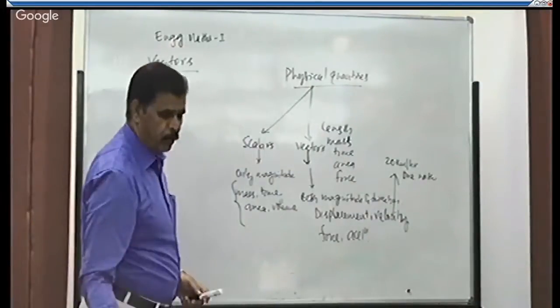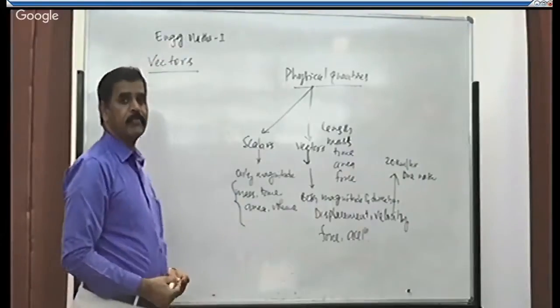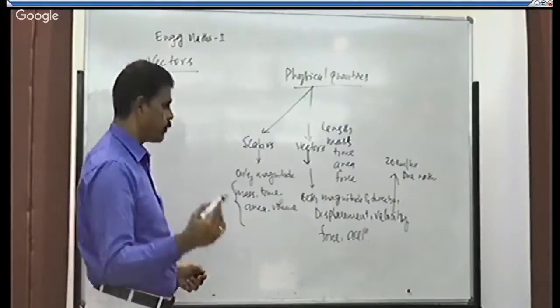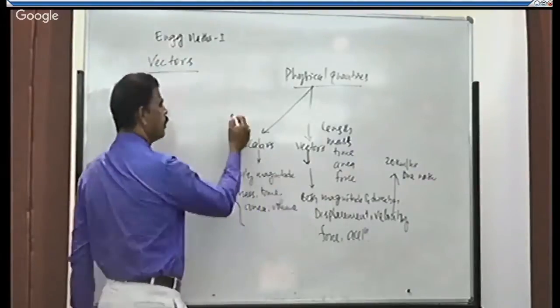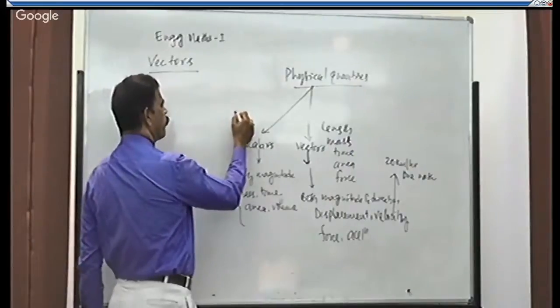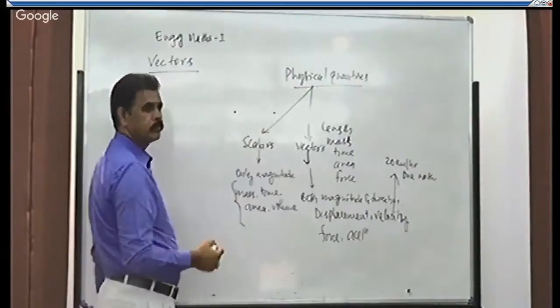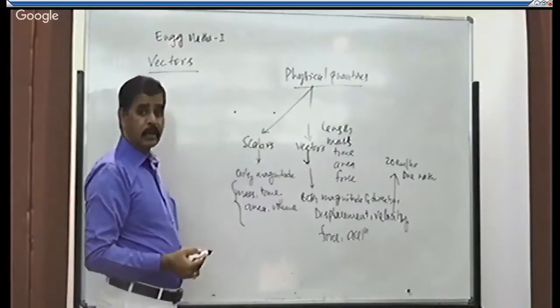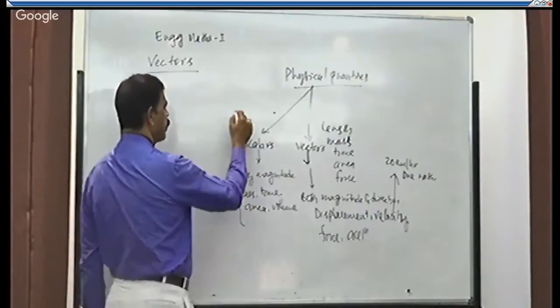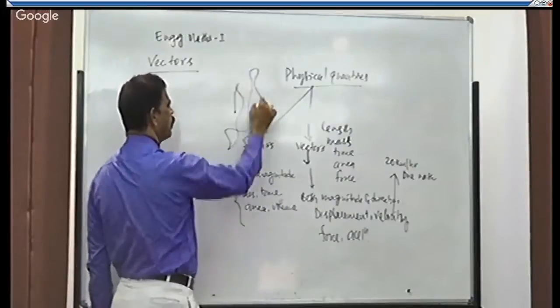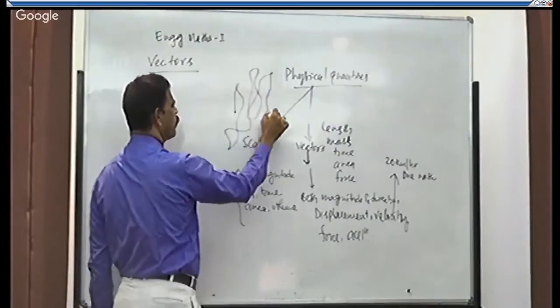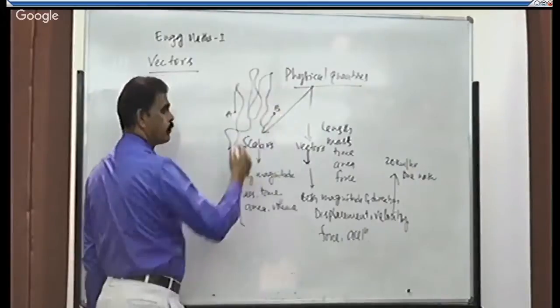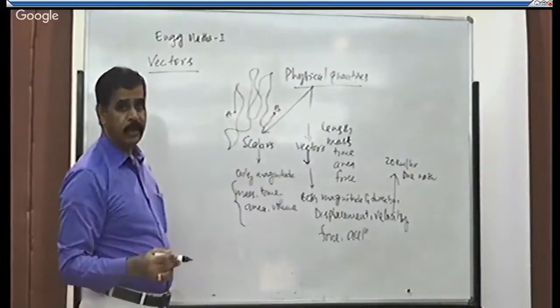We can represent a vector, whereas we cannot represent a scalar. For example, a body is moving from A to B. If I don't say the particular direction, it can travel in any direction and reach the point B. So this is said to be a scalar.